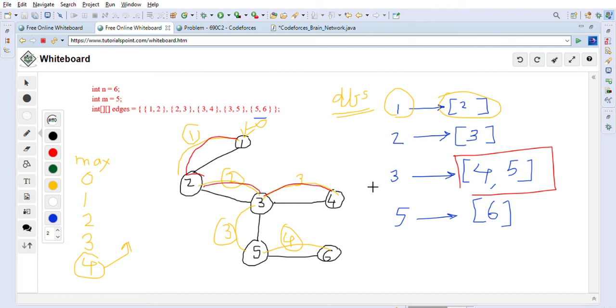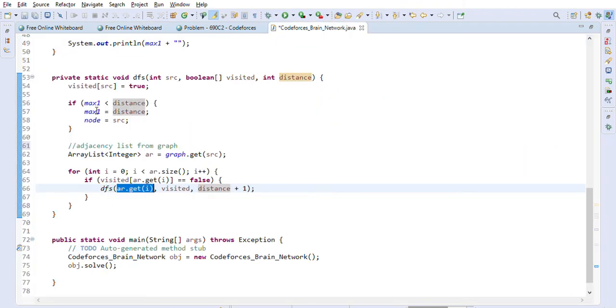Now there it cannot go anywhere, then again from this 3 there is another path to go, right? Explore, like 5, 3 to 5, then 5 to 6, right? So this is how the DFS works. So we are using DFS here, and we will keep updating our max1 and the node also, right? So max1 we are using to capture the maximum distance that we have seen so far in this graph, right? So that's what we are doing.